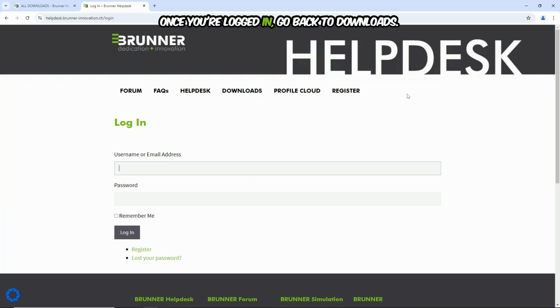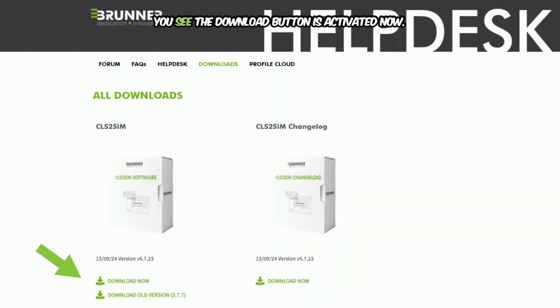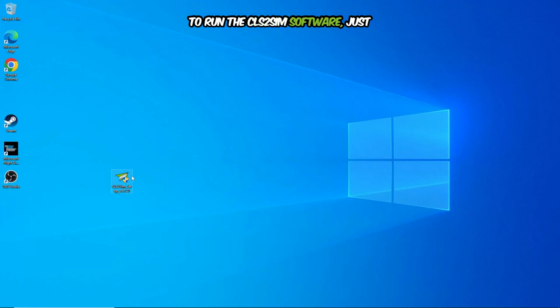Once you're logged in, go back to Downloads. You see the Download button is activated now. To run the CLS2Sim software, just double-click the application and follow the instructions.